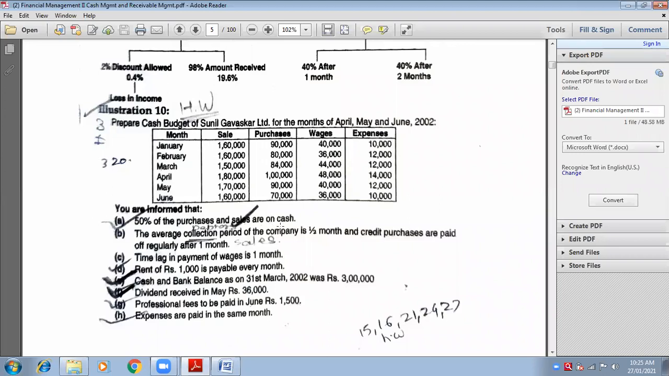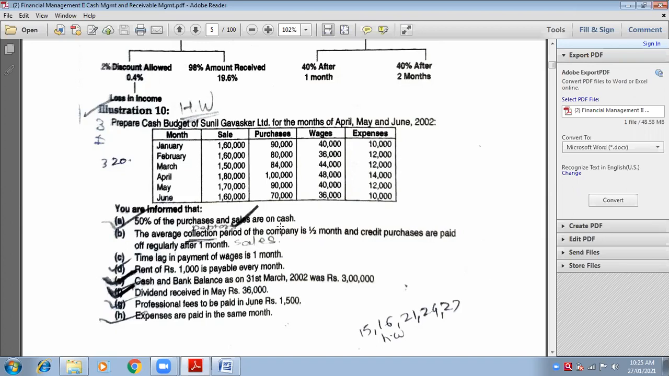Suppose you are selling products or purchasing raw material on cash. What do you mean by that? Can anybody tell me the meaning of purchases and sales on cash? On cash means what? Ma'am, we are paying on the spot. That means no credit period is given. You are paying on the spot, and if you're selling, you are receiving money on the spot. That is known as cash.